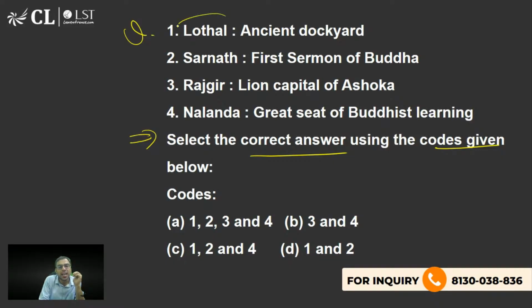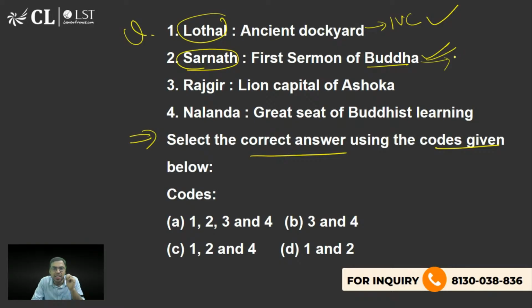So Lothal is an ancient dockyard related with the Indus Valley civilization. This is correct. Sarnath, lion capital. Sarnath is in Banaras, where the first sermon of Buddha was given. Yes, after getting enlightenment in Bodh Gaya, he gave his first speech in Deer Park in Sarnath. So that's also correct. The lion capital of Ashoka is also found in Sarnath, Banaras.